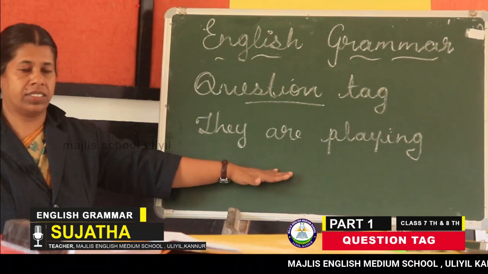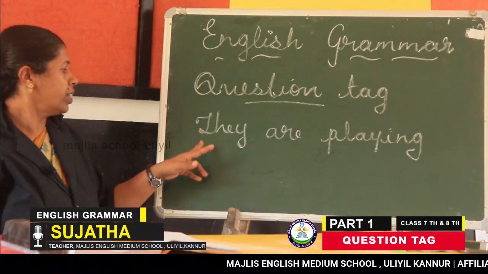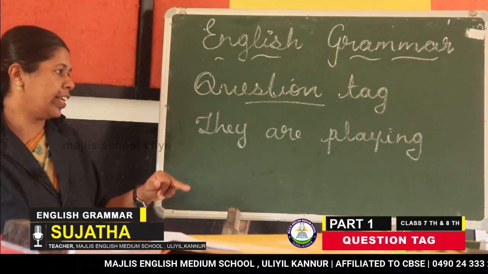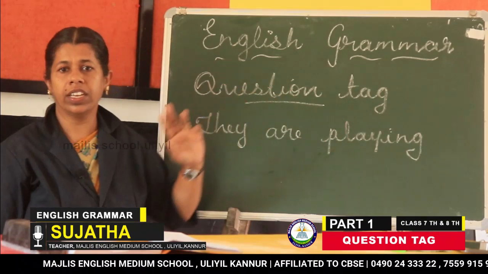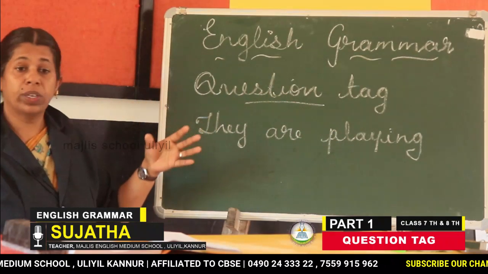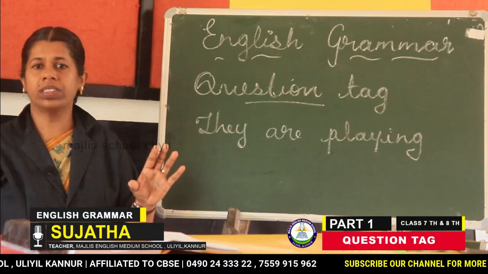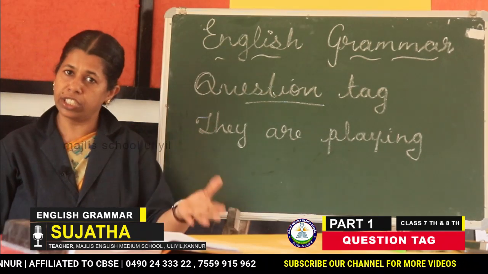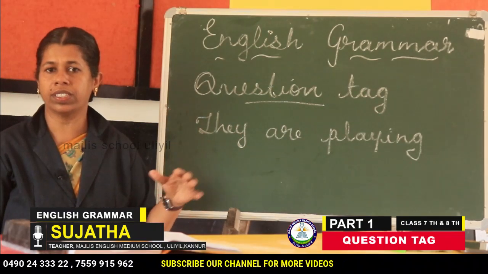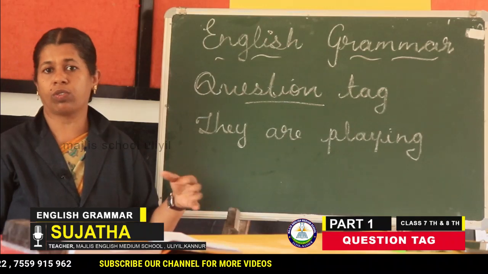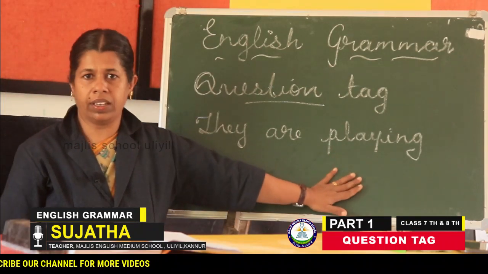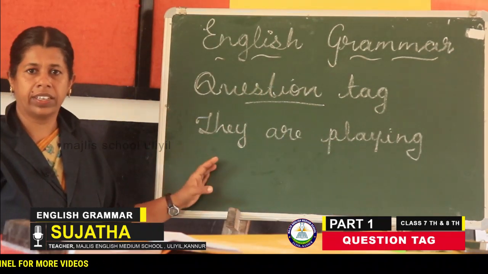This is a sentence. They are playing. Here, they is the subject and are is the auxiliary, and playing is the verb. Subject, auxiliary, verb. And while we are doing something about the question tag, remember that this question tag is the continuation of the statement. That is not separately we are writing. That is the continuation of the statement that asserts the fact or affirms the statement. So here this is a statement, they are playing. Then how can we write the question tag here?